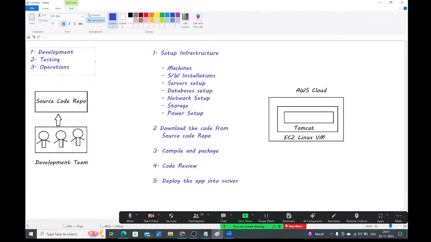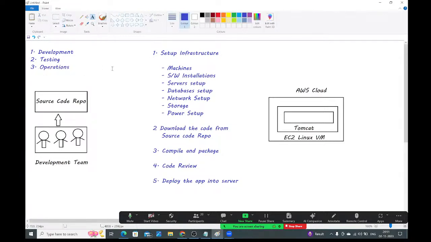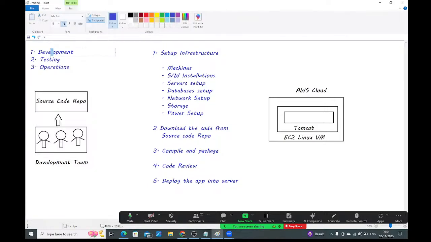These three teams are available, guys. What will the development team do? What is the job of the development team? As per client requirement, they need to develop the application by using some programming languages. After development is completed, they need to upload that code into the source code repository. With that, the developer's job is completed.